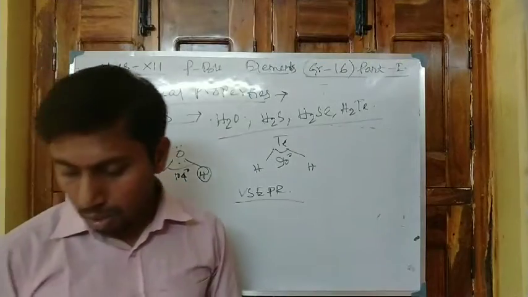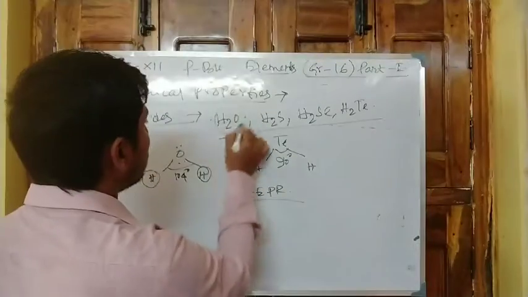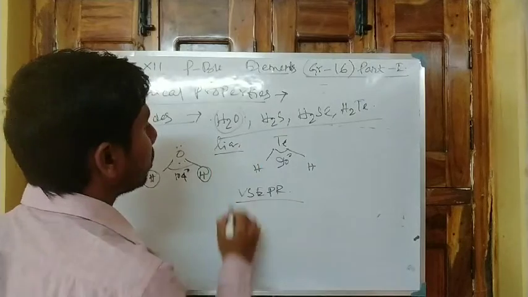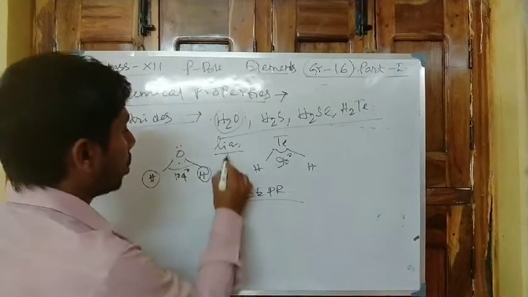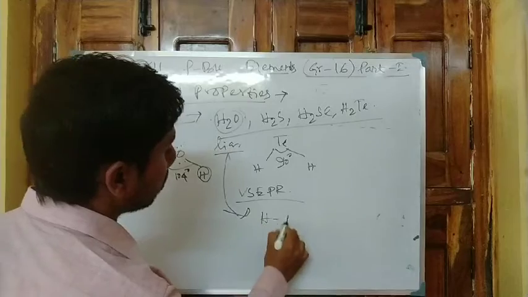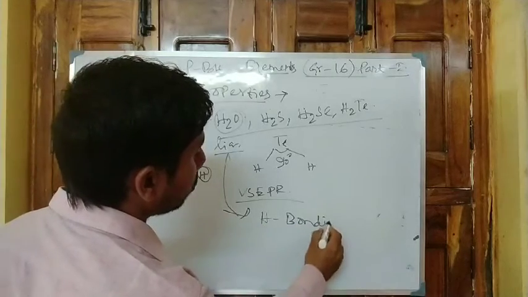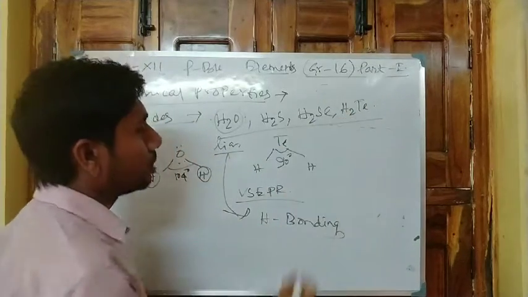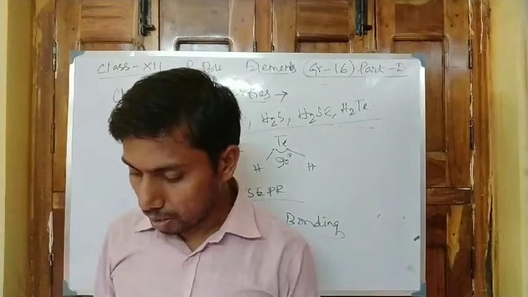Next one, H2O is liquid. Only H2O is liquid. What is the reason for this? It is due to the hydrogen bonding, but the rest of these are gaseous in form.